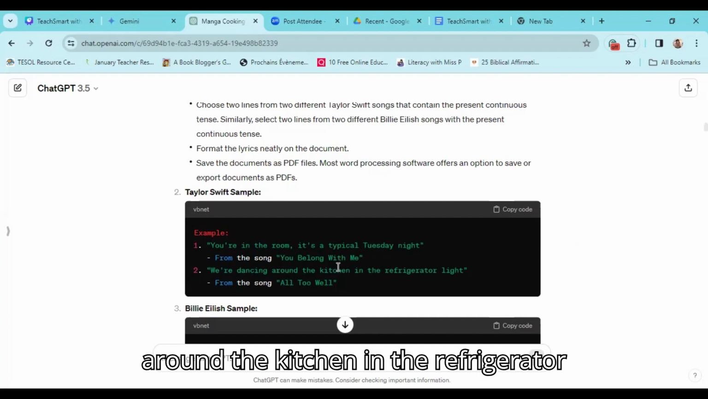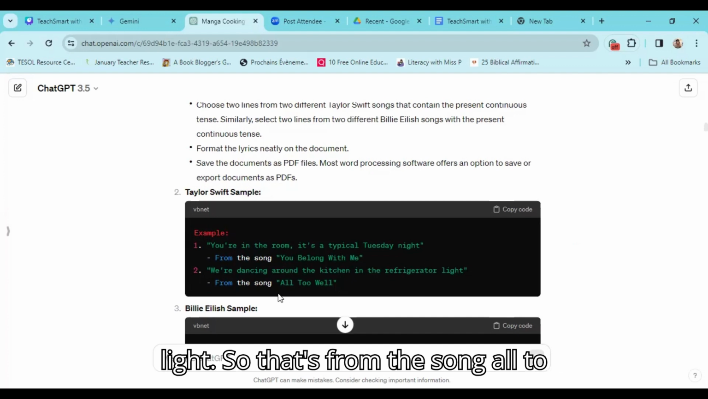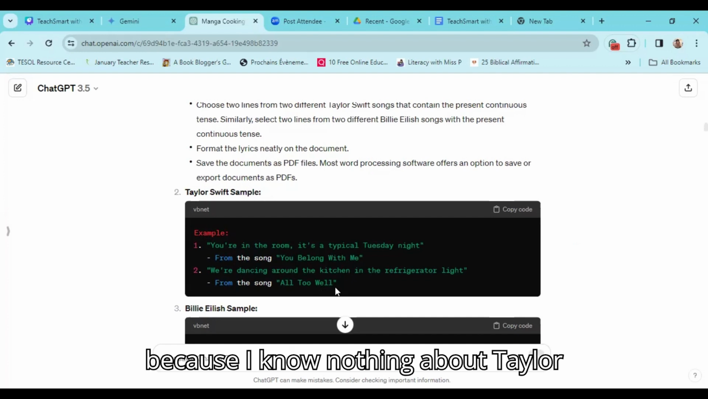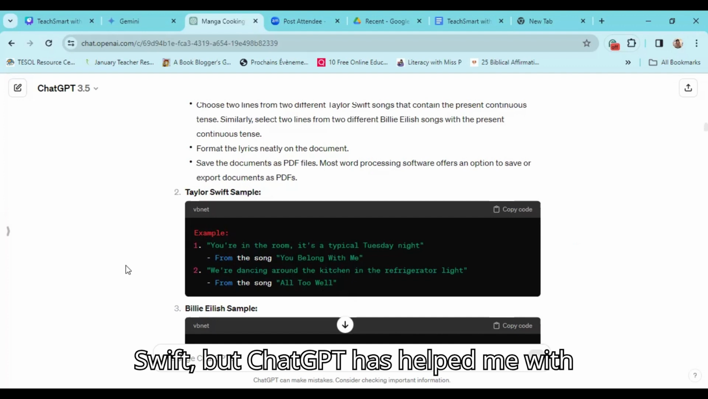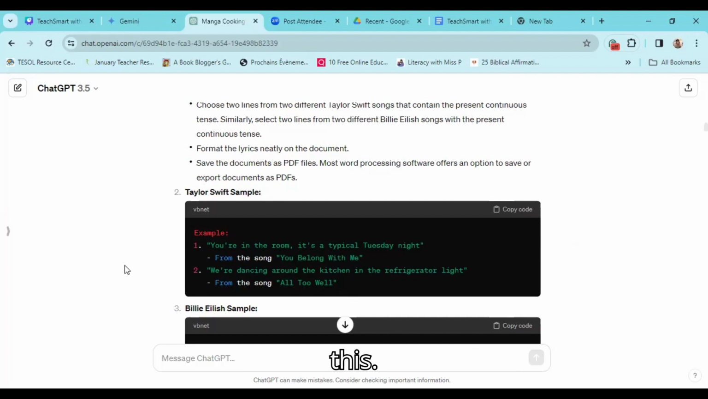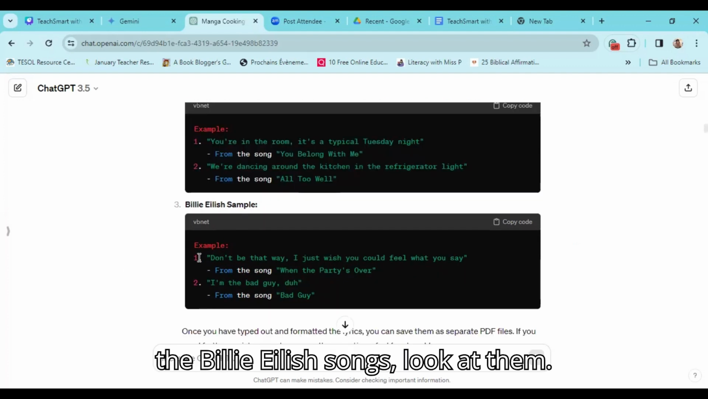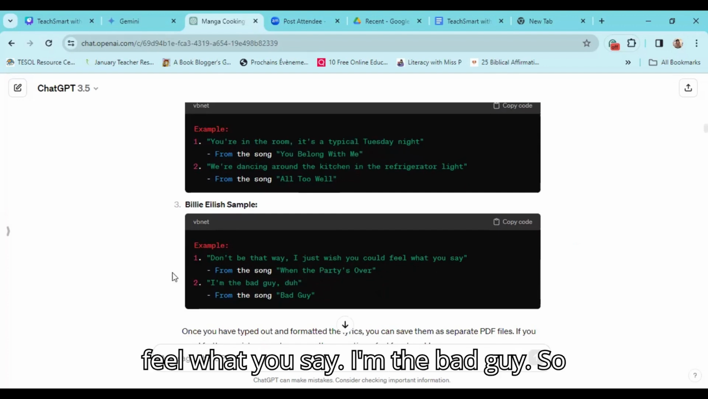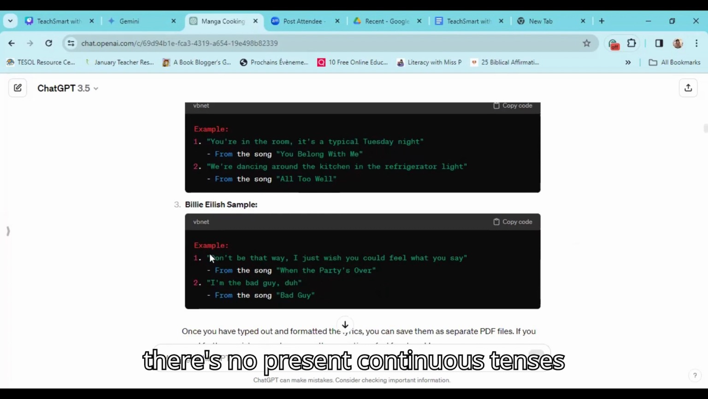We are dancing around the kitchen in the refrigerator light. So that's from the song All Too Well. I would have never known this because I know nothing about Taylor Swift. But ChatGPT has helped me with this. The Billie Eilish songs, let's look at them. Don't be that way. I just wish you could feel what you say. I'm the bad guy. So there's no present continuous tenses here.